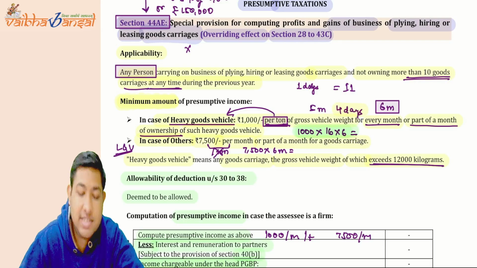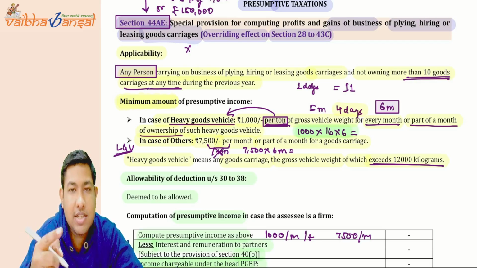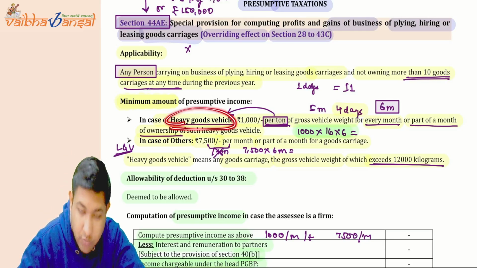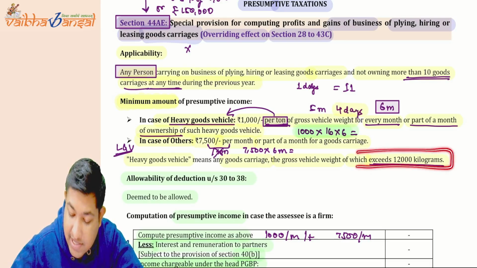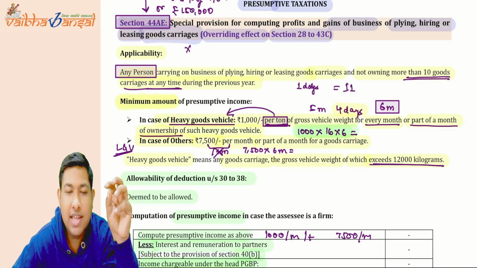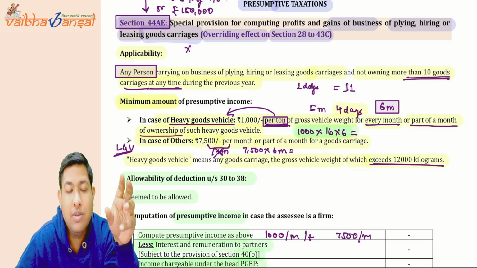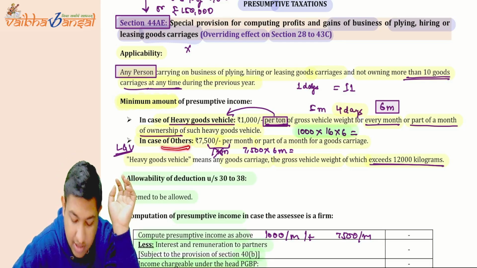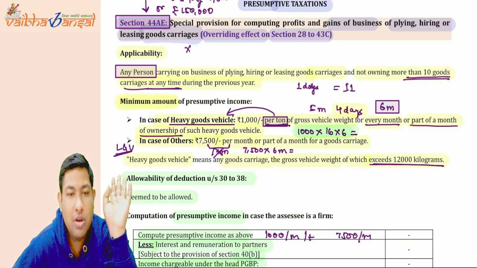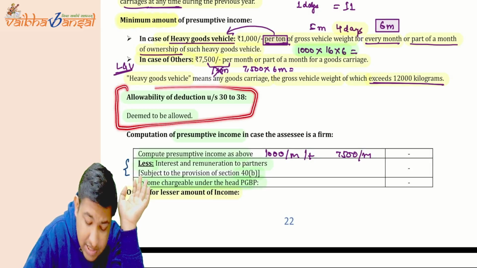not more than 10 goods carriages at any time during the previous year. For one day as well, if you are having 11 goods carriages, then you are not eligible for this presumptive taxation. Now in case of heavy goods vehicle, what is heavy goods vehicle? Whose weight is exceeding 12,000 kilograms. Okay, if your vehicle is like that, heavy goods vehicle, then the presumptive income will be 1,000 rupees per ton per month or part of the month. And for others, 7,000 per month will be your presumptive income, and on that you have to pay the tax. Okay, now this is the allowability.